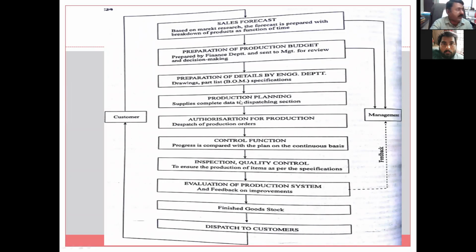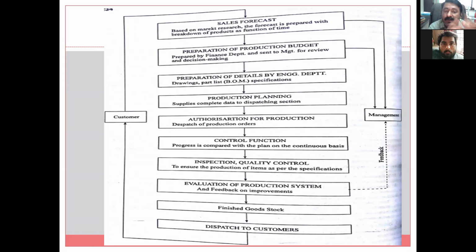Then production plan supplies complete data to the dispatching section. So here, this is not the final stage of dispatch. You don't go by this dispatch. So production planning here, now: quantity is ready, budget is approved, and the engineering department has prepared detailed drawings also, which part is there and what are the different operations, at least by looking at the part, that are required. So now production planning.